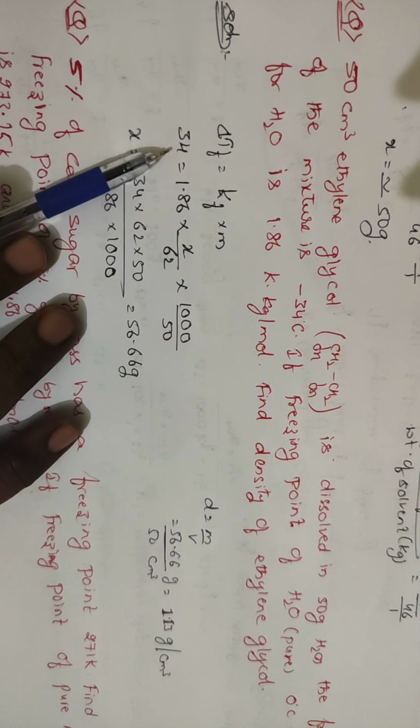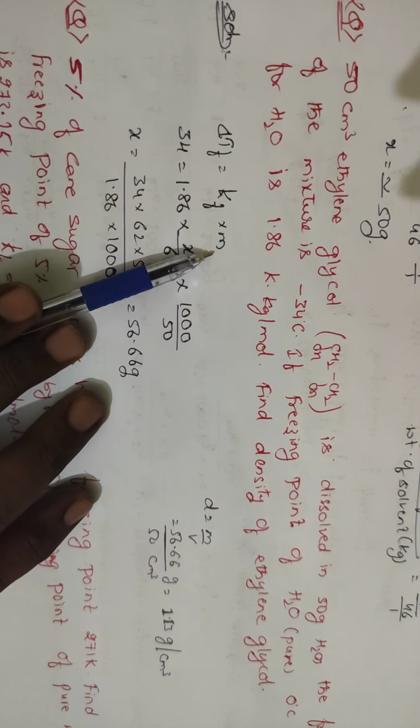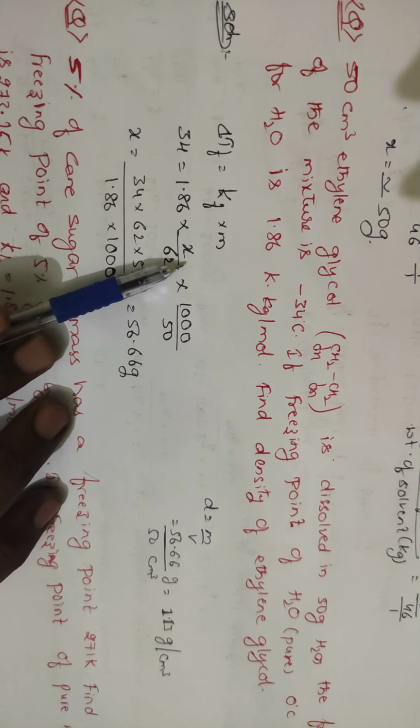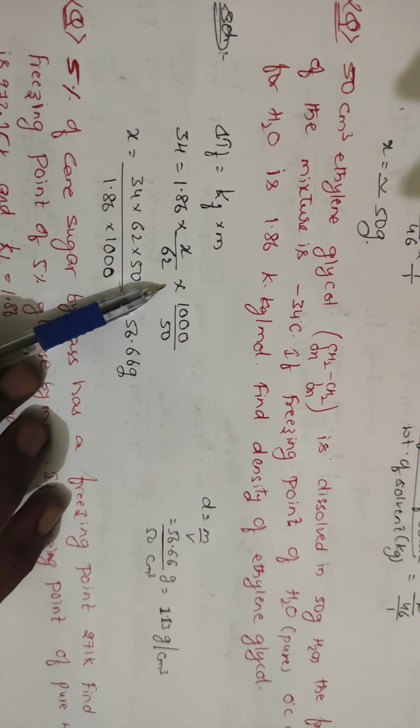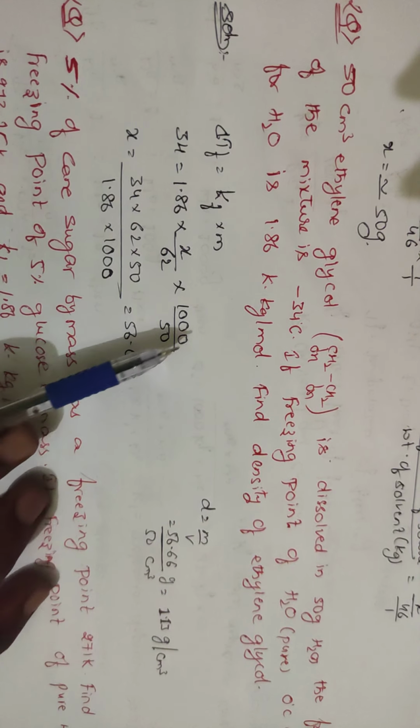Delta Tf has been given as 34. Kf is 1.86. This is molality, so weight by molecular weight, x by 62. If you calculate the molecular weight, you will be getting 62. And the weight you don't know. Into, he has mentioned 50 grams of water, so it is 1000 by 50.